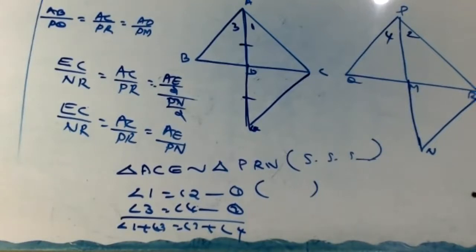Therefore, triangle ABC similar to triangle PQR. SAS similarity. See, in the same question we use SAS congruency and similarity also.